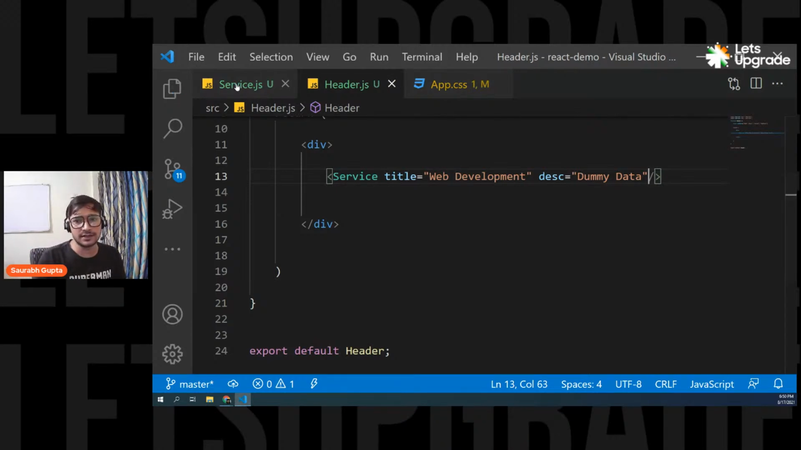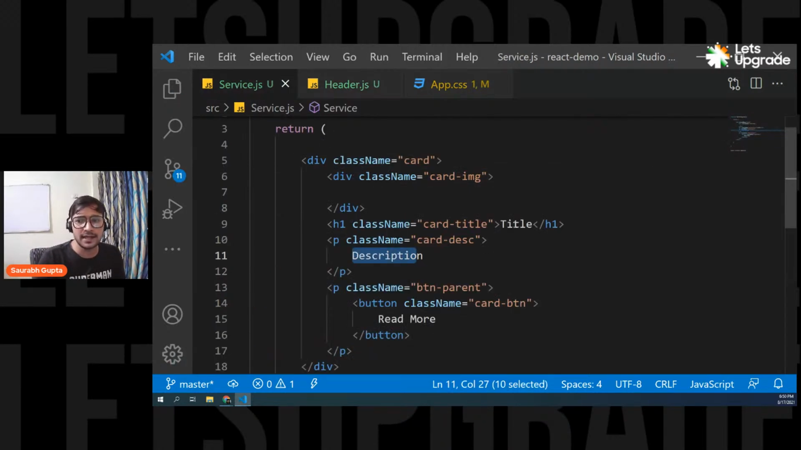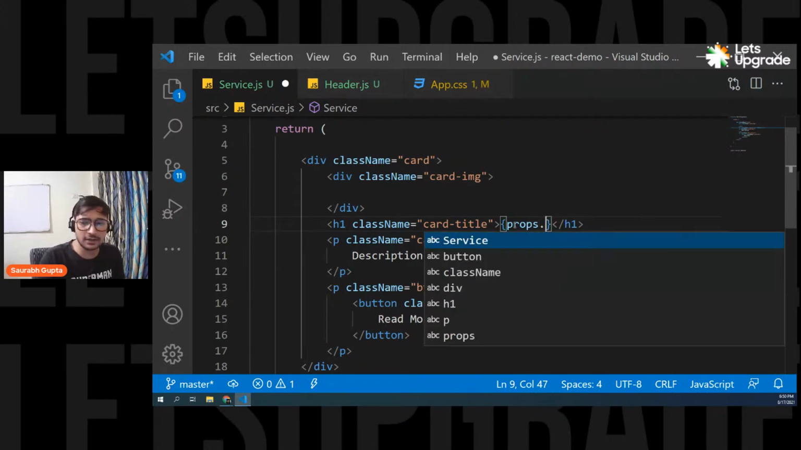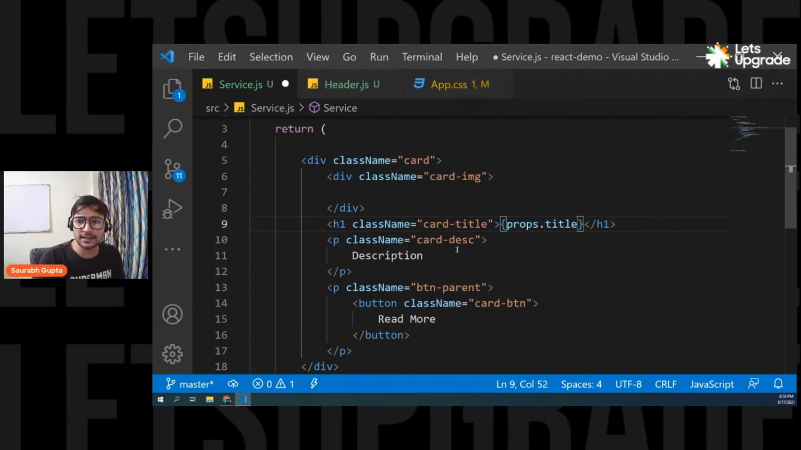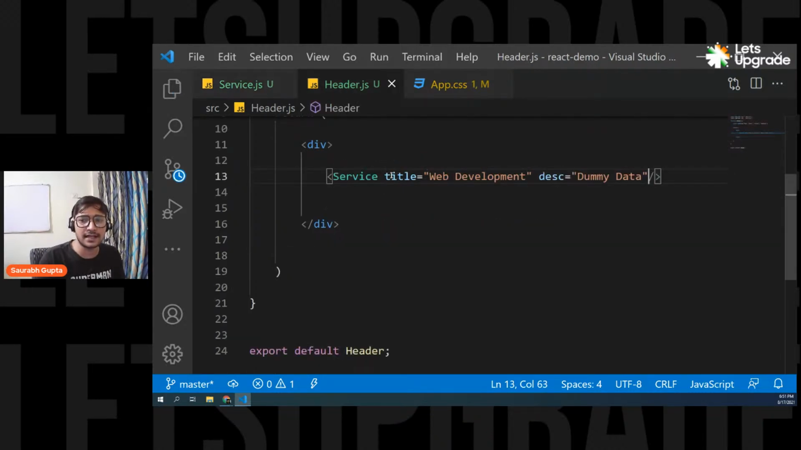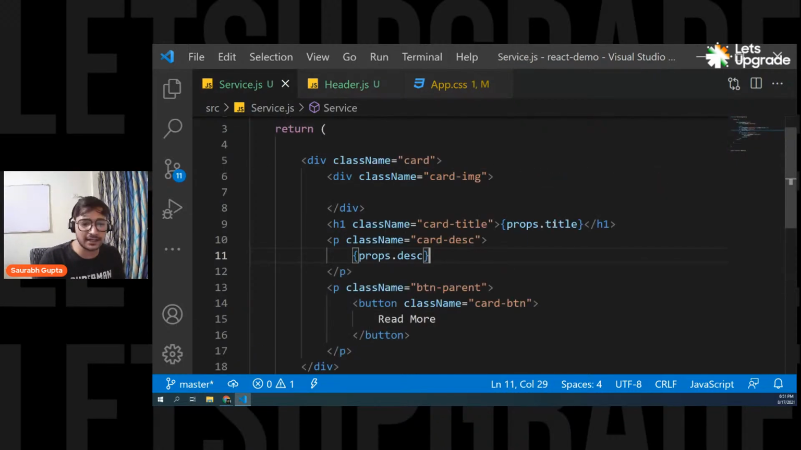Now I want to use it here. So guys, what can I do? In the place of title, we can put props dot title, because this is what is coming, right? In the place of description, we can simply put props dot description, because these are the two things we are passing from the header: title and description. And I'm simply using it here. Props dot title, props dot description.